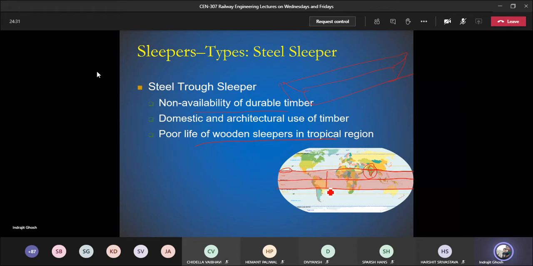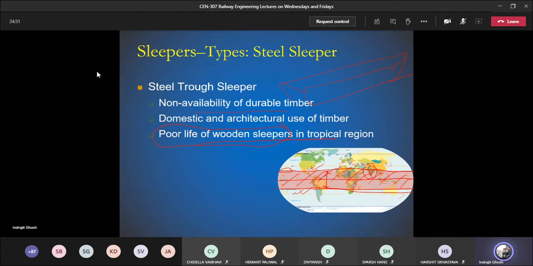Now the region in between Tropic of Cancer in the northern hemisphere and Tropic of Capricorn in the southern hemisphere is known as tropical region. So this is the tropical region. So it has been observed that wooden sleepers have poor service life in the tropical region.